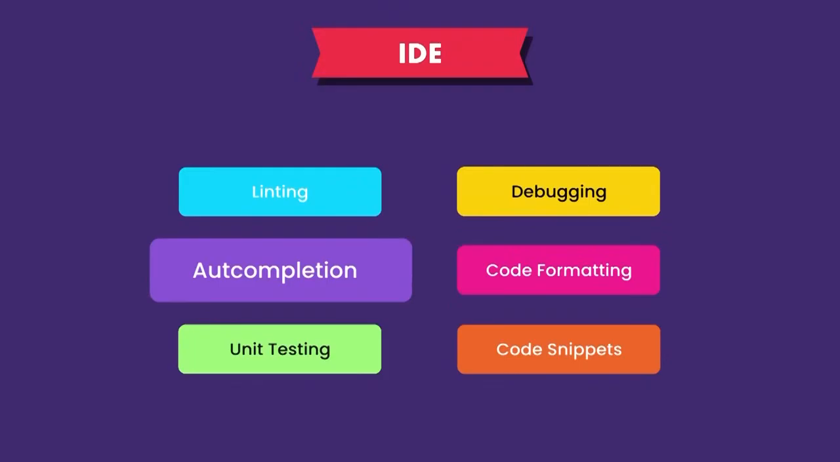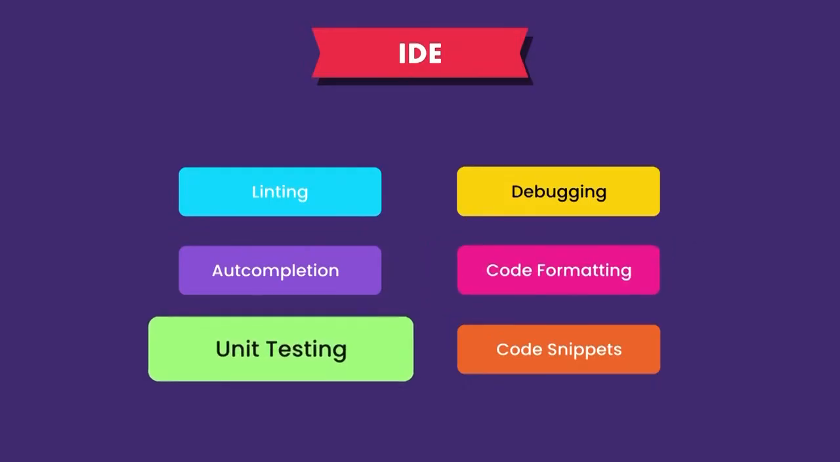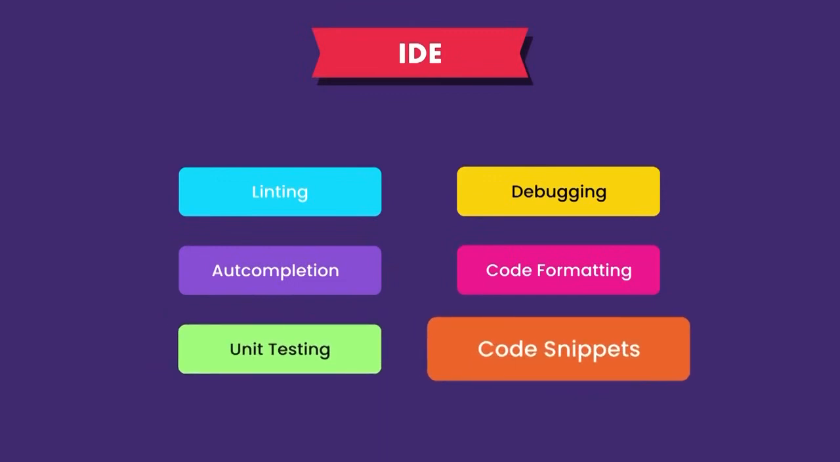We also get auto-completion, which basically helps us write code faster, so we don't have to type every character. We get code formatting, which is all about making our code clean and readable, just like how we format our articles, newspapers, books to make them clean and readable. We get unit testing, which involves writing a bunch of tests for our code. We can run these tests in an automated fashion to make sure our code is behaving correctly. And finally, we get code snippets, which are reusable code blocks that we can quickly generate, so we don't have to type them all by hand.